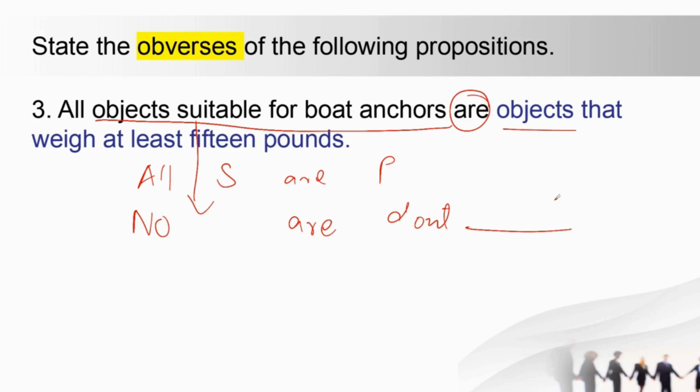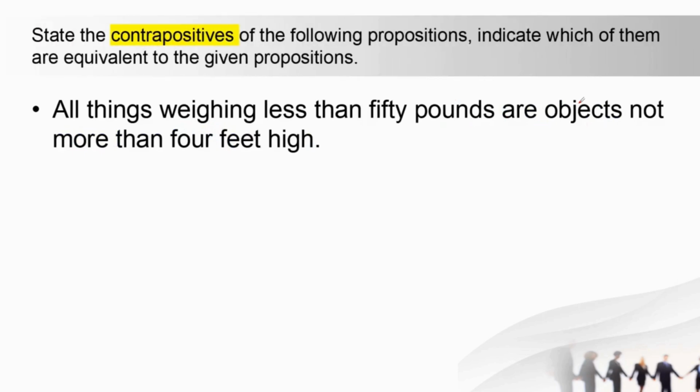Now let's move on to the next case. So here what we have done: No objects suitable for boat anchors are objects that do not weigh at least 15 pounds. Again this is important. Here don't write non-objects. Again, that is important.